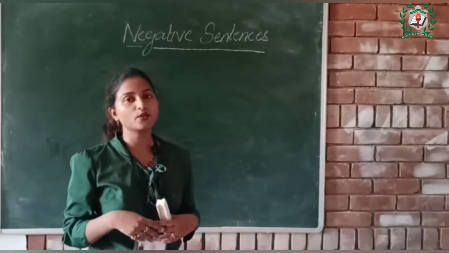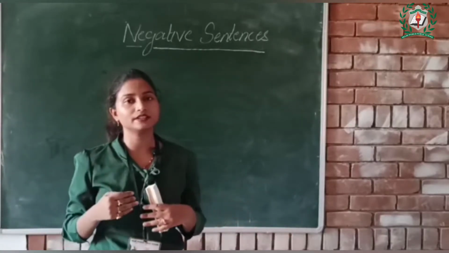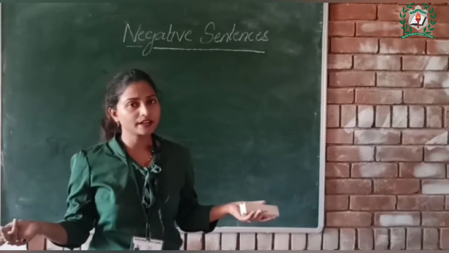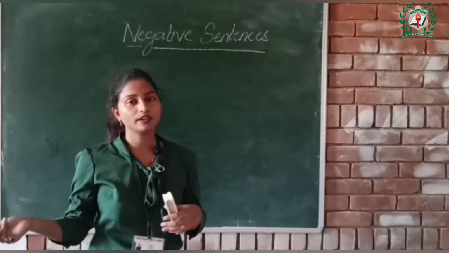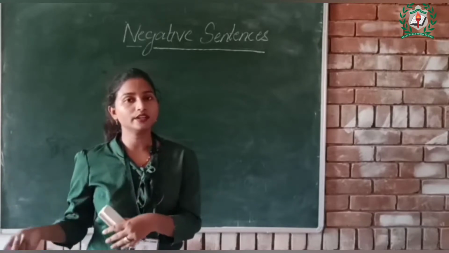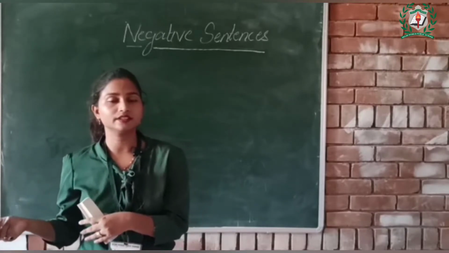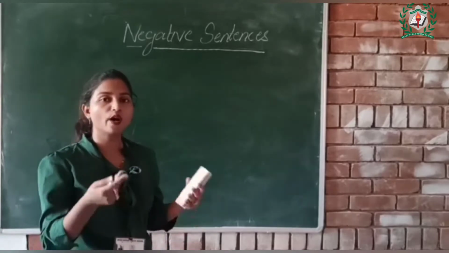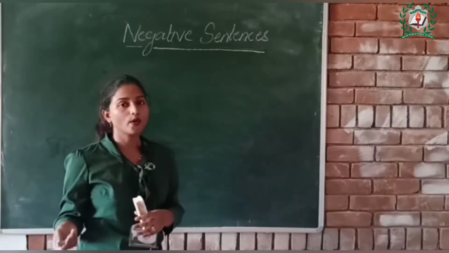In today's class, we are going to revise the chapter negative sentences. So children, what are negative sentences? Yes, we have already studied about it. A sentence which has no or not in it is called a negative sentence. So the words like no or not are called negative words.